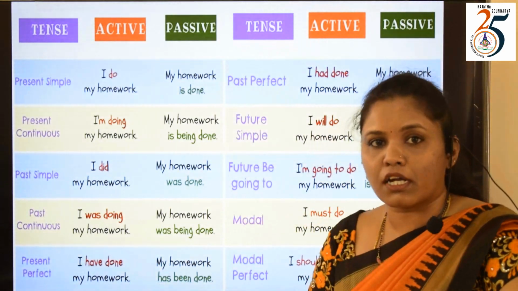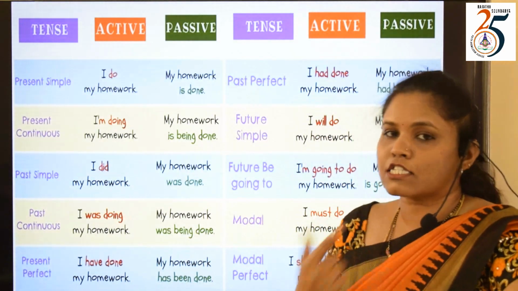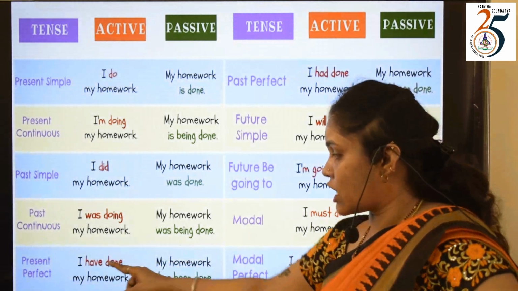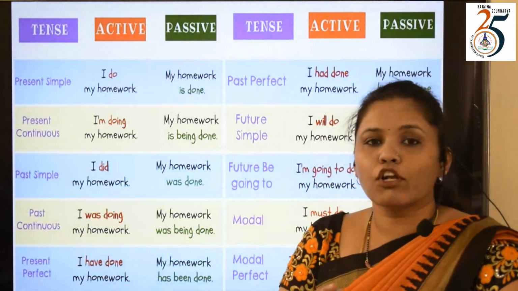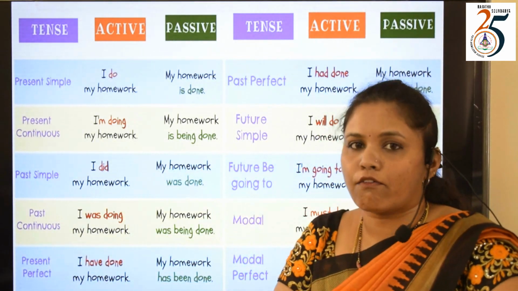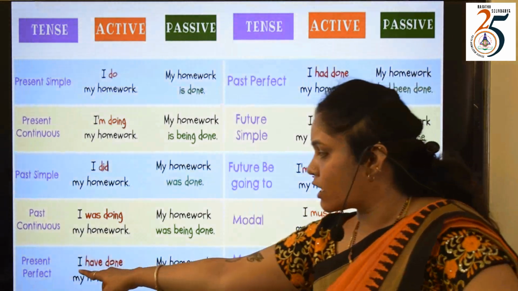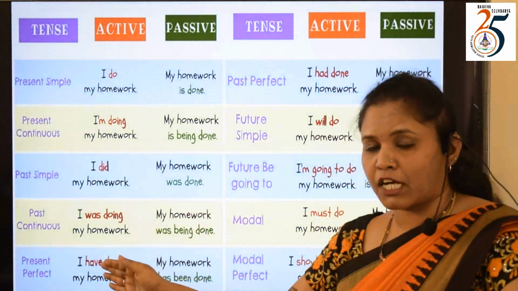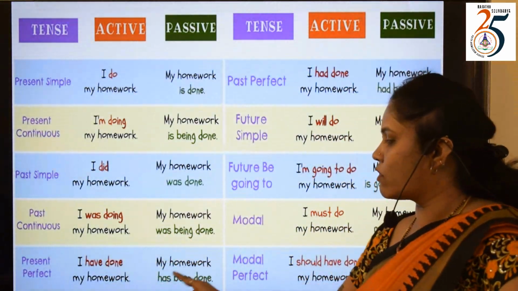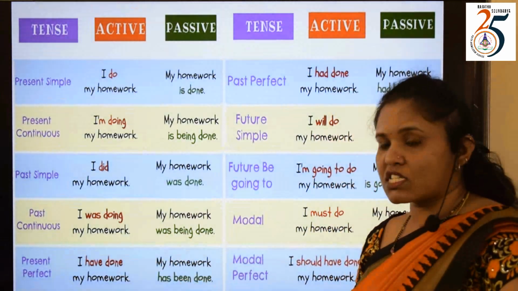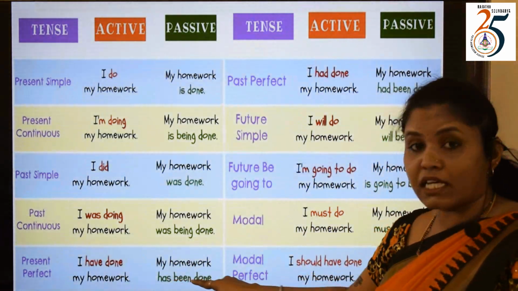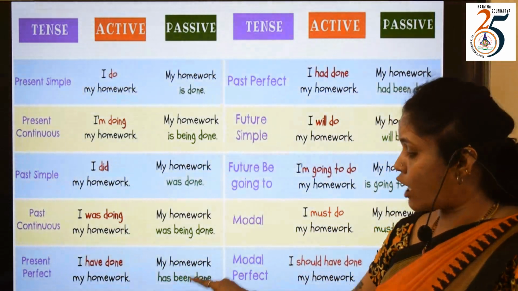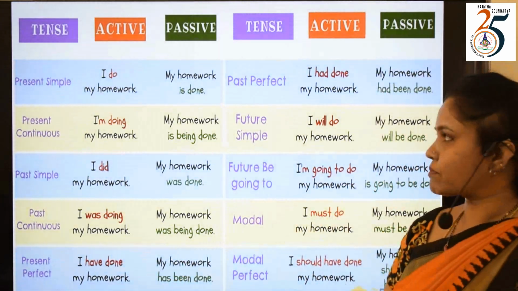Even though the subject "I" is singular, why does this change? Because "I" and "you" will always come along with "have," not "has." So here it has to go with "have," whereas when you change it, the object becomes prominent. "My homework has," and because it is perfect, add B-E-E-N, "been," and "done."